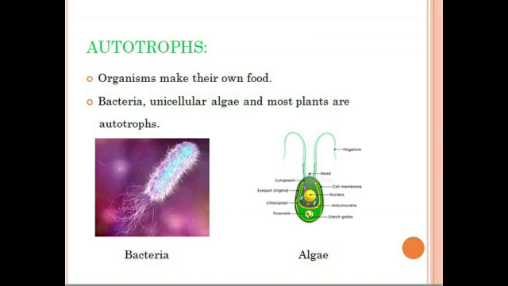Let's see the autotrophs. Autotrophs are the organisms which can make their own food by using the simple substances present in their surroundings. For example, plants prepare food by the use of sunlight, water, and carbon dioxide in their surroundings through the process called photosynthesis. Some bacteria, unicellular algae, and most plants are examples of autotrophs.